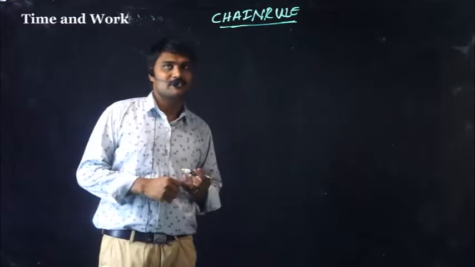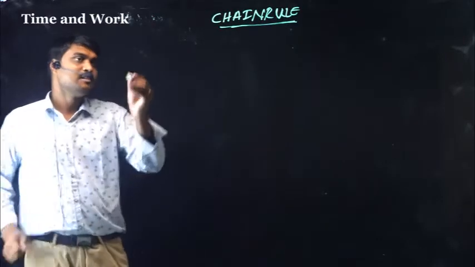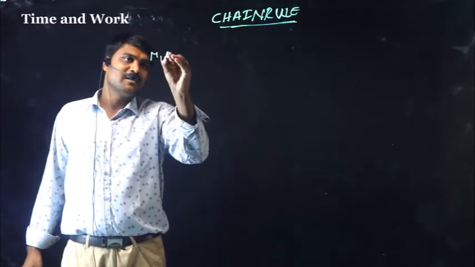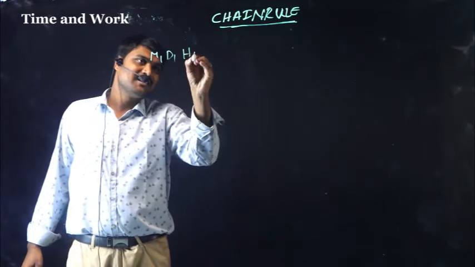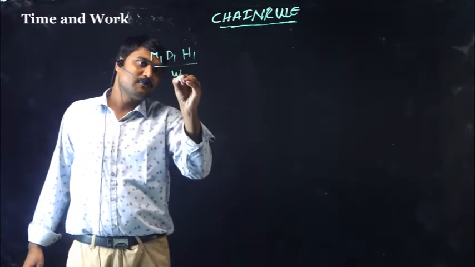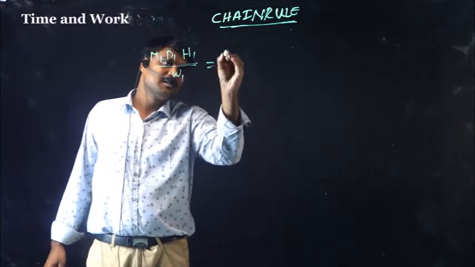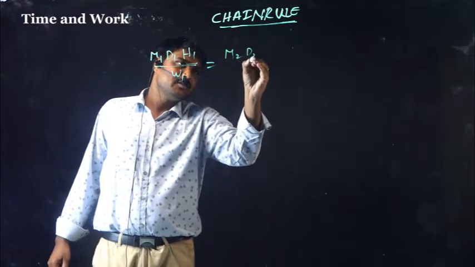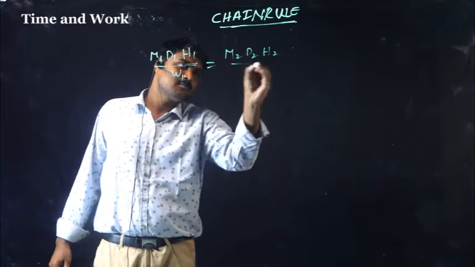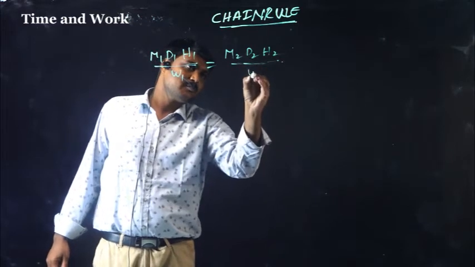Yes, chain rule, a small topic in time and work. Here M1 men, D1 days, H1 hours, W1 work. And M2 men, D2 days, H2 hours, W2 work.